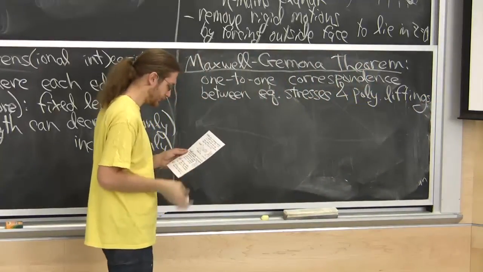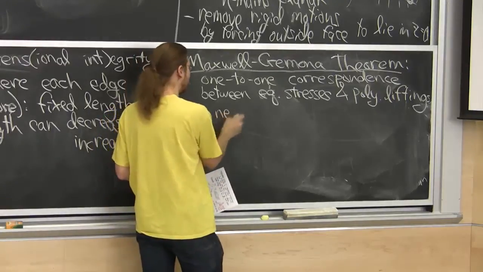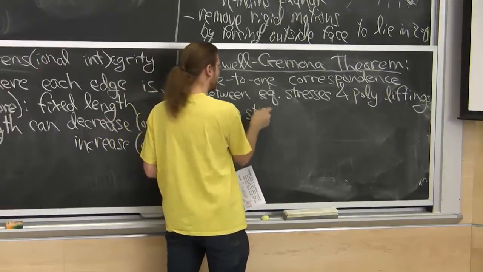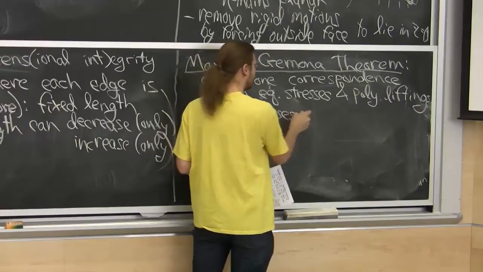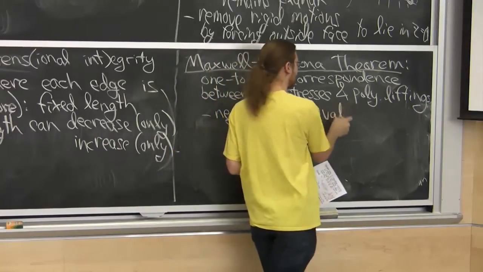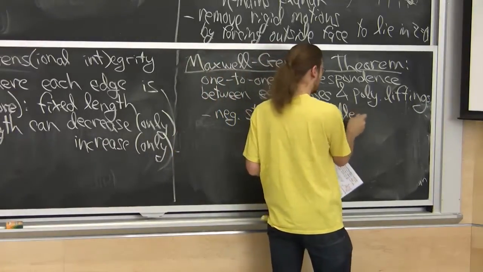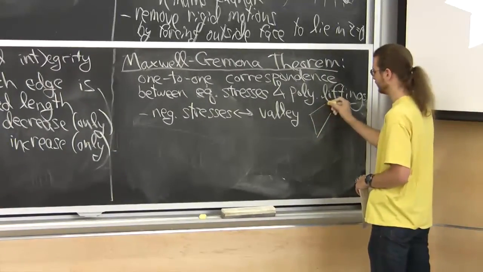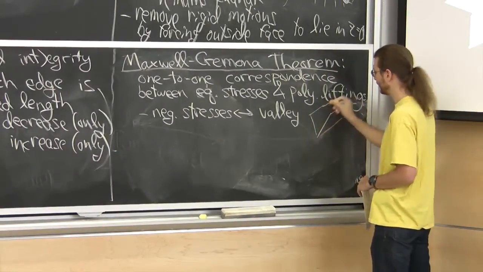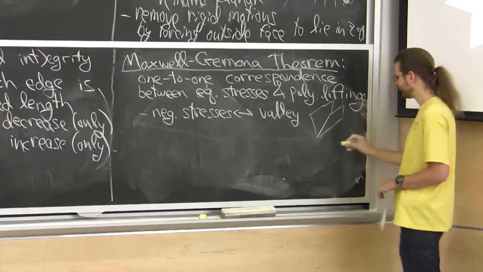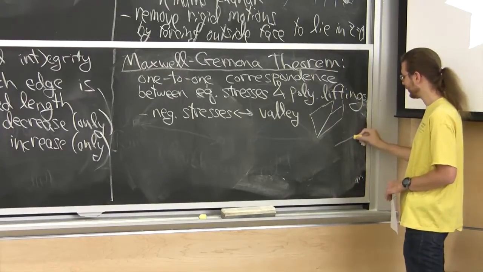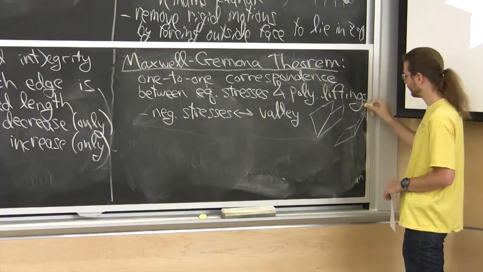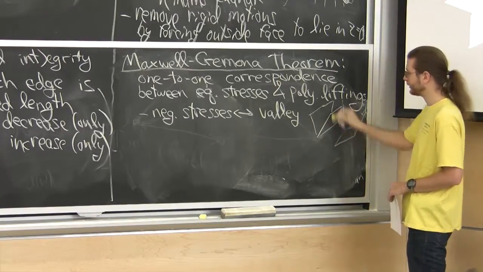And, fun fact, negative stresses correspond to valleys. Get it right, valleys. So a valley is something like this. You know what valleys are, but it's maybe a little bit subtle. We're not folding all the way here. So this would also be considered a valley because it has sort of a negative dihedral angle.